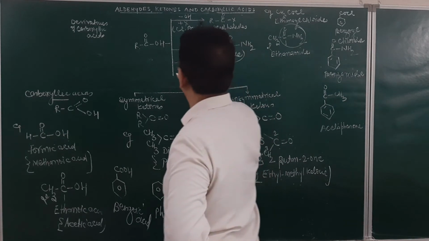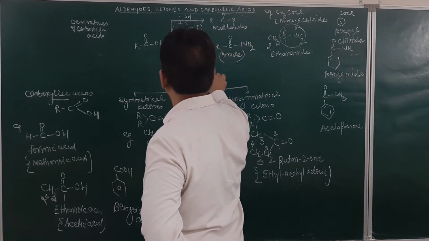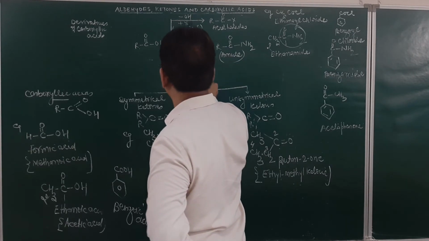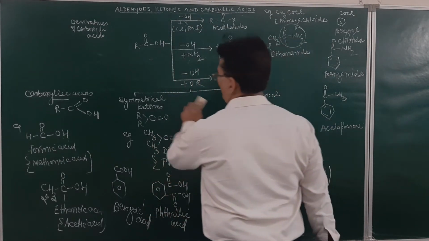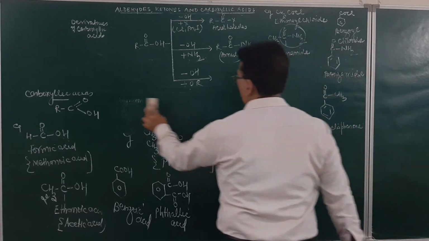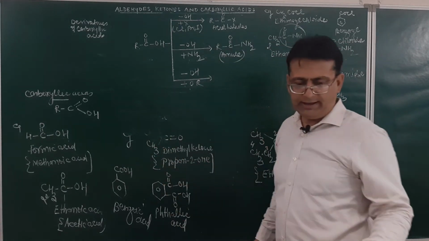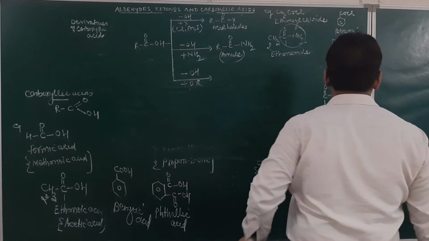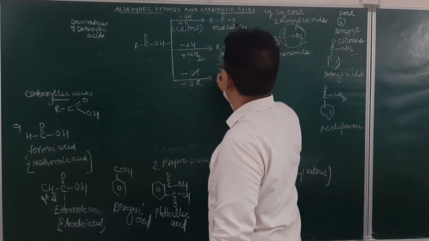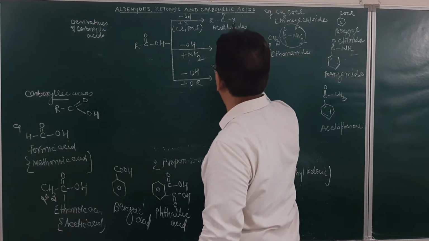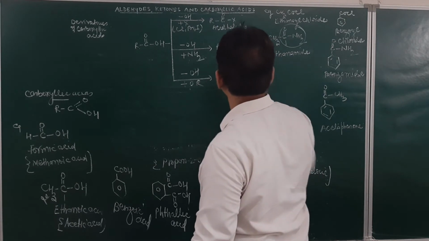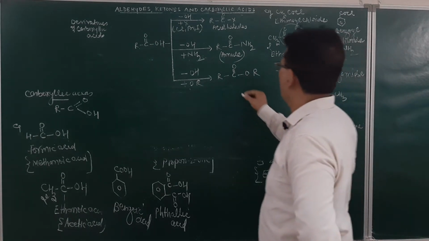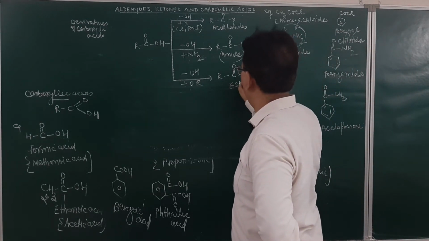Now, if from the acid we remove OH and add the word OR, then this will result in the formation of esters. So the compound obtained will be R, C double bond O, OR. And these will be called esters.